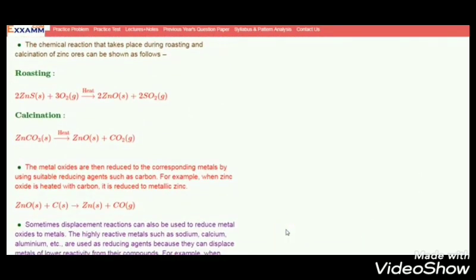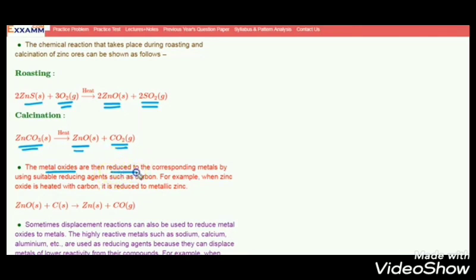Now let us see the roasting process. Now we are considering here zinc sulfide, that is zinc blende. When it is heated in the excess of air, we get zinc oxide and sulfur dioxide is formed. Here what happened? This is converted into oxide now. Remember another one, zinc carbonate.